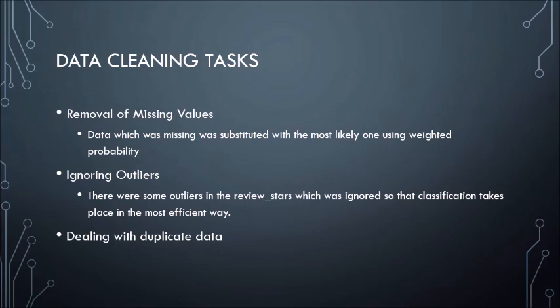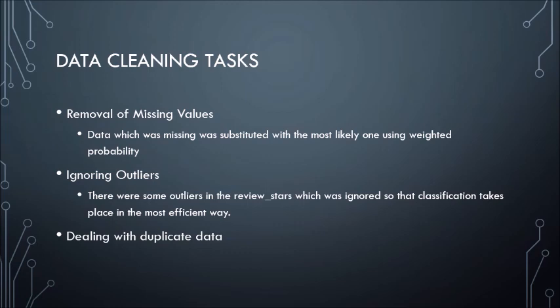Hello guys. So for the data cleaning task, first of all, in our Yelp dataset, we had 4 tables. Initially we found missing values in some of the rows. What we first did was that we thought we would remove all the rows which had null values in them. Later we came to a conclusion that rather than doing that, we could actually use weighted probability and fill in those null values with them.